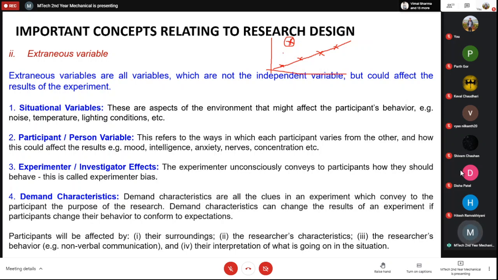But it is possible that this is how you are getting the result, and maybe this particular point can bring you to a new idea or a new concept. But if you just ignore it because someone is saying that no, it should follow the linear thing. All those things are there, and the interpretation of what is going on in the situation, how you interpret things, how you see things, all comes under the extraneous variables.